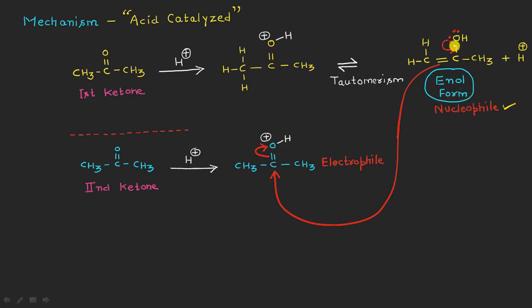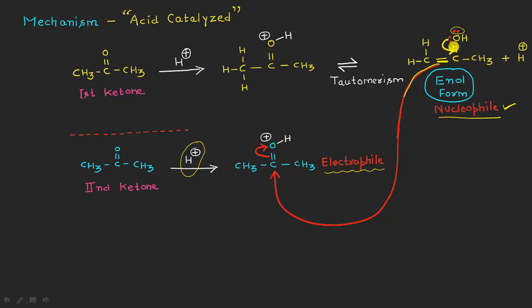The next thing that will happen is that the enolic form can act as a nucleophile because it has lone pairs on this oxygen atom, which can shift in this way, such that the pi electrons can attack as a nucleophile, right? On the other hand, the second ketone molecule, after being protonated by the acidic conditions, is giving what? It is giving this type of electrophilic species, right?